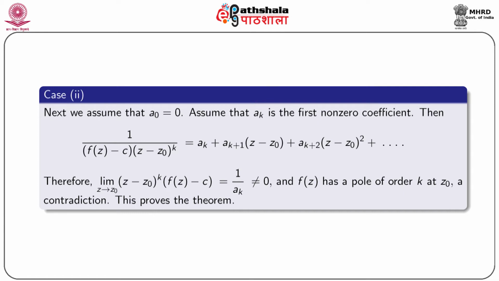Then 1/(f(z) − c) times (z − z0)^(-k)... that is, (z − z0)^k/(f(z) − c) = ak + a(k+1)(z − z0) + a(k+2)(z − z0)^2 + etc. Therefore, the limit as z tends to z0 of (z − z0)^k (f(z) − c) is equal to 1/ak, which is not equal to 0, and f(z) has a pole of order k at z0, which is also a contradiction. So, this proves our theorem.